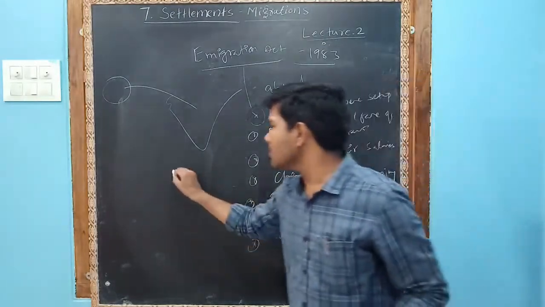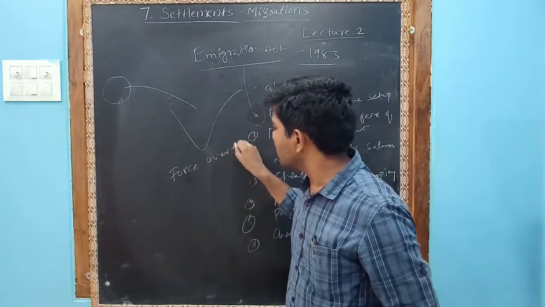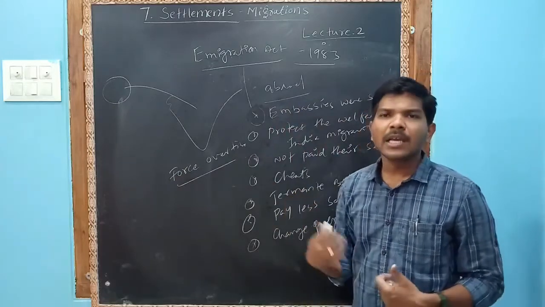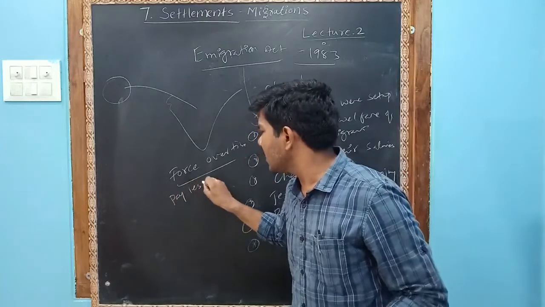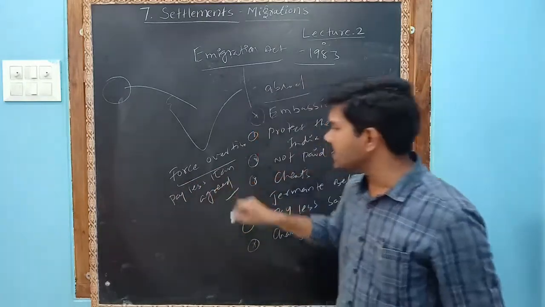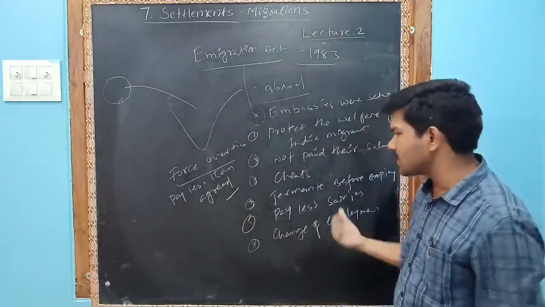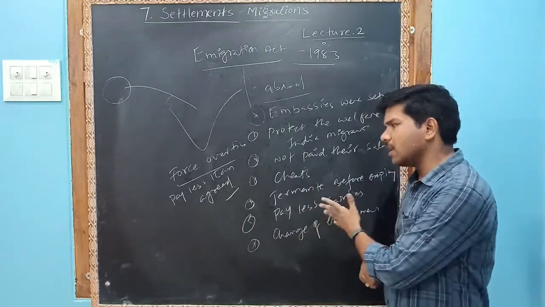Next, sometimes they force us to work overtime. If they force us to do overtime, that also can be reported. If they pay less than they agreed, for example they said they would pay 2 lakhs as we discussed but paid only 50,000, that also is a crime.